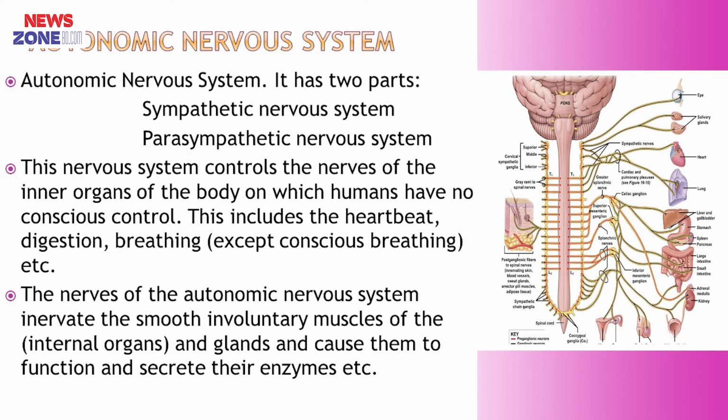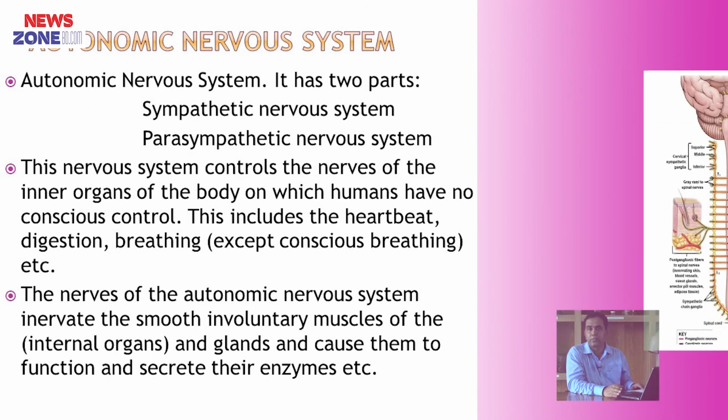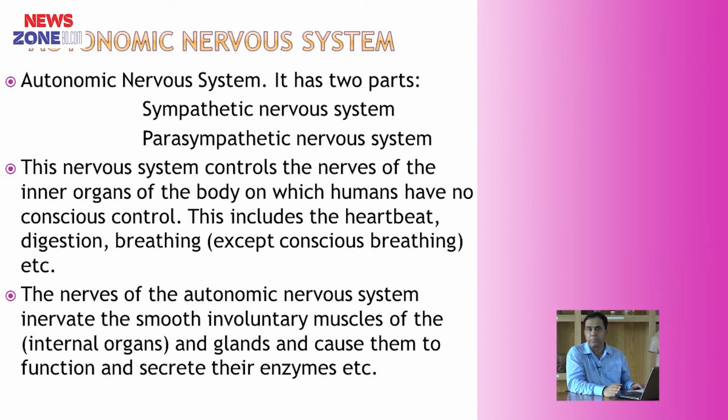Autonomic supply consists of two types, sympathetic and parasympathetic. Sympathetic means its preganglionic fibers come from thoracic 1 segment to lumbar 2 segment of the spinal cord. That is why it is called thoracolumbar outflow.